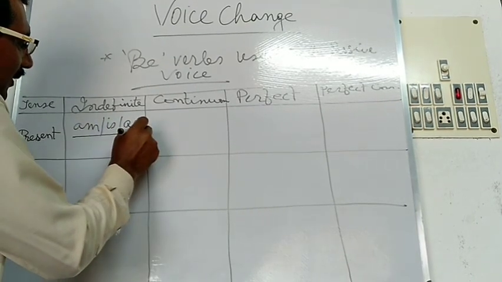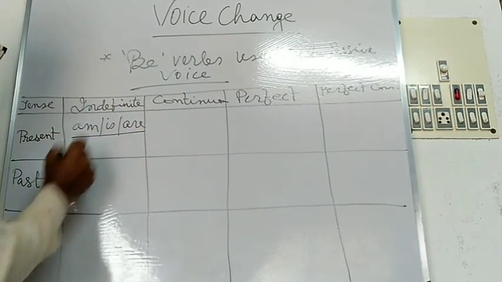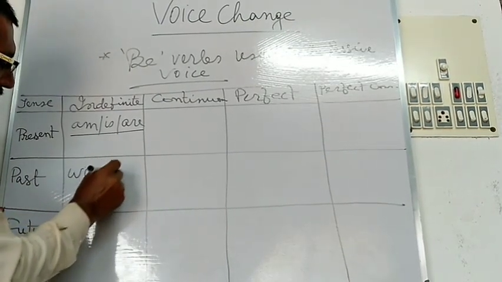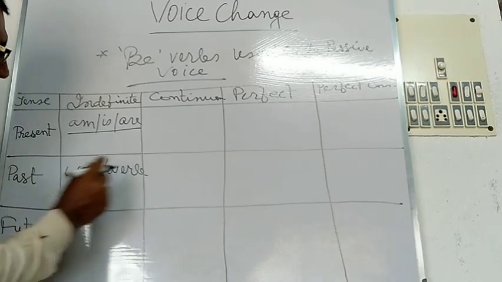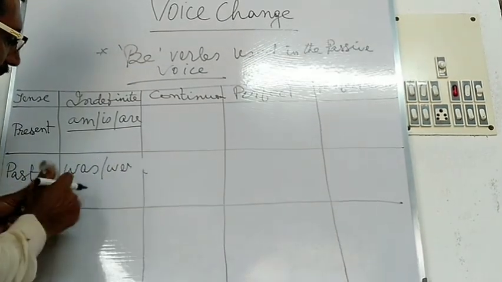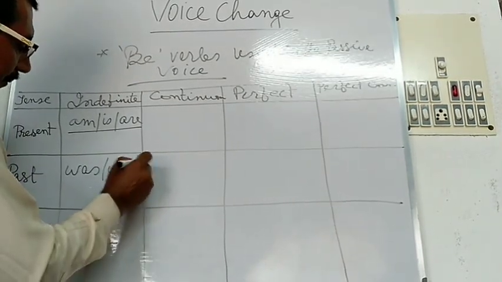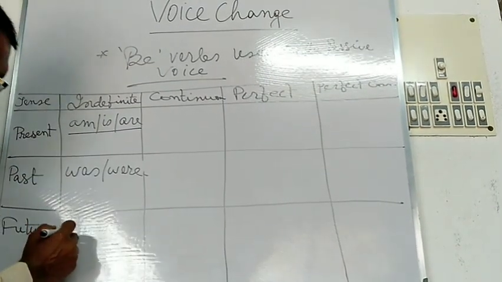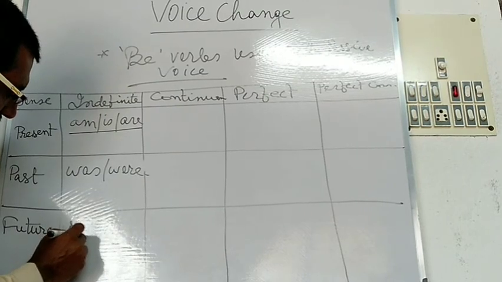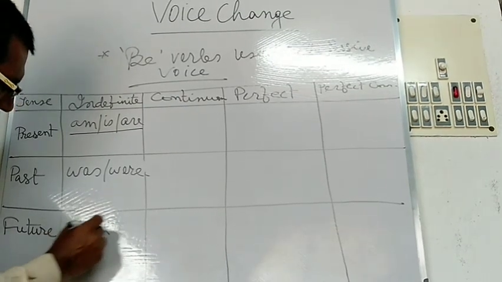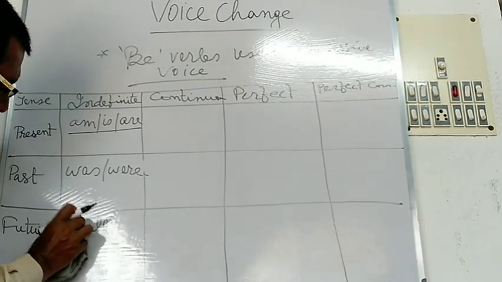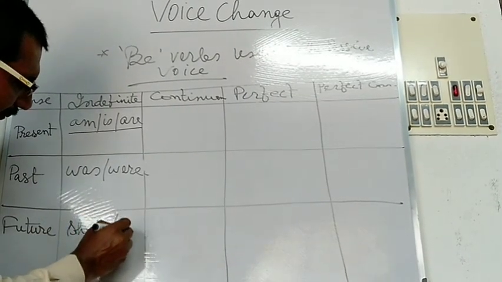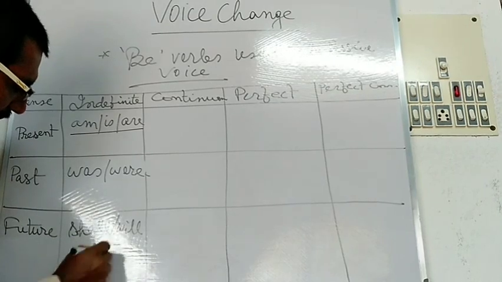Past indefinite, the verbs used: was or were. Future indefinite verbs: shall or will be.